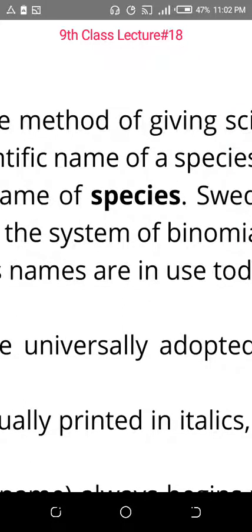This is the main rule of the binomial nomenclature. I will tell you two very important rules. The first rule is that the last two taxons are used in making the binomial nomenclature. In naming animals and plants you use the last two taxons, the genus and the species.